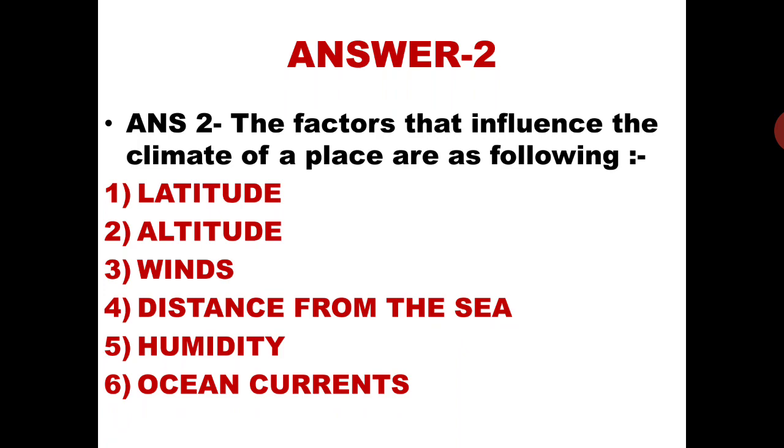So these are the 6 factors that influence the climate of a place: latitude, distance from the equator; altitude, height from the sea level; winds; distance from the sea; humidity; and ocean currents. So you have to write the answer in this way only.